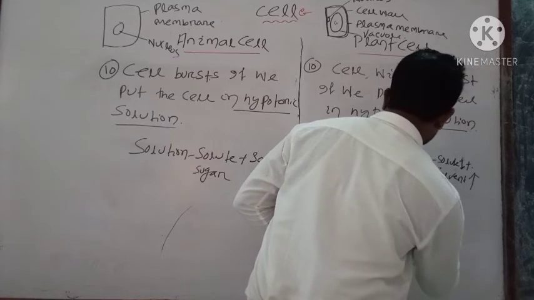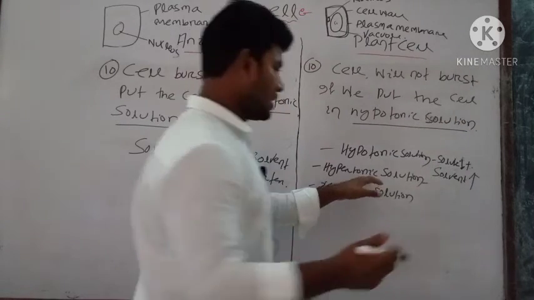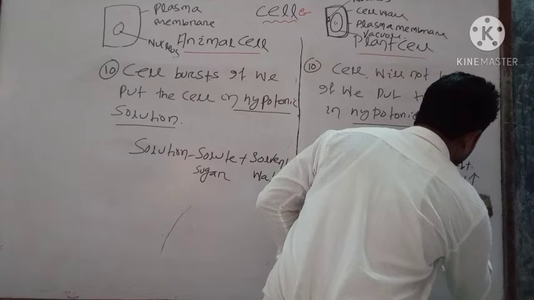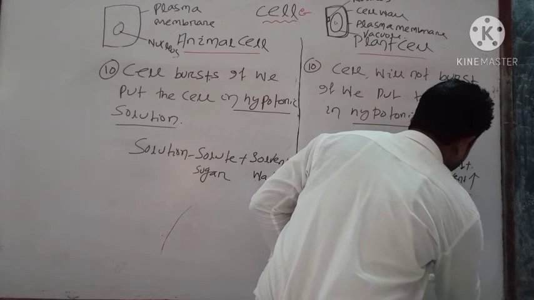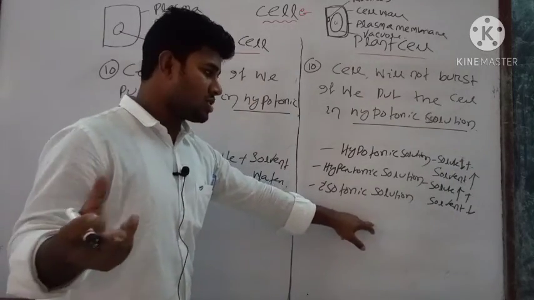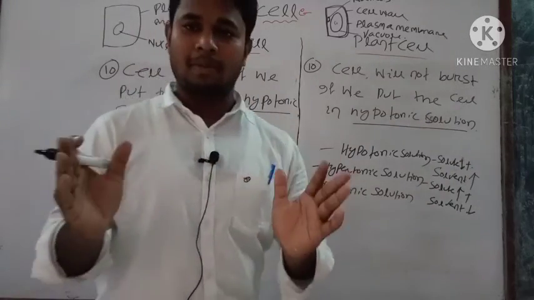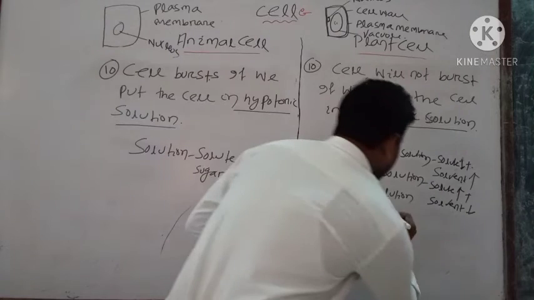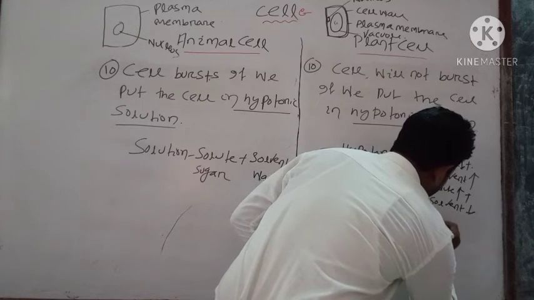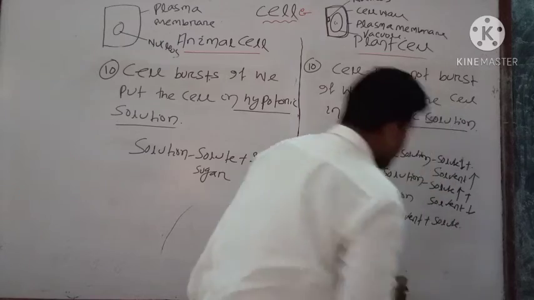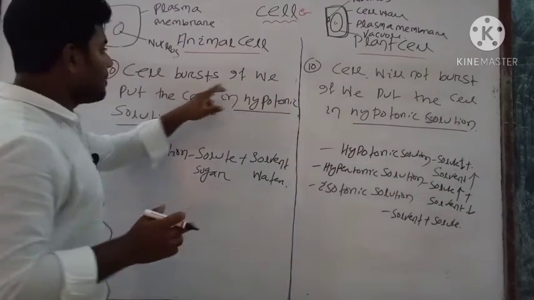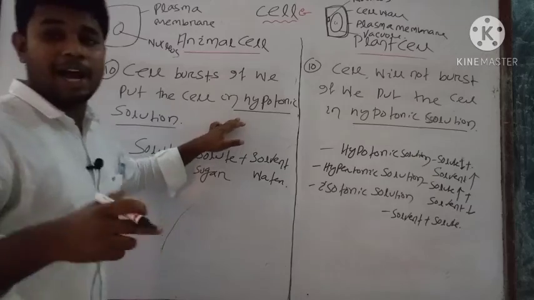But in case of hypertonic, it is opposite, that is, solute is more but solvent is less. In isotonic solution, solvent plus solute are present in equal amount. As we said, the cell will burst if we put the cell in hypotonic solution.